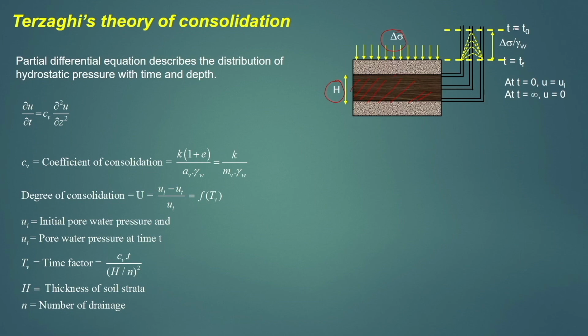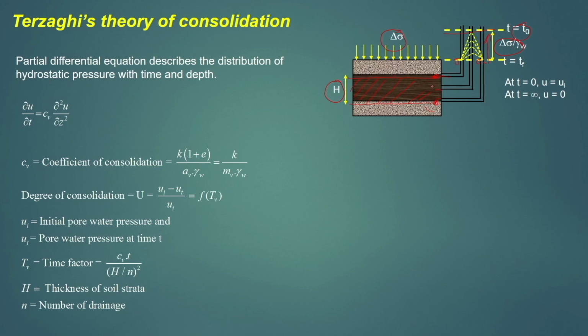Here we can see at T equals T0, that means at the initial stage, the pore water pressure at all the different depths of the soil sample will be equal, and this will be equal to delta sigma by gamma W. With increase in time, the pore water starts to dissipate. Initially, the water present next to the boundary layer between the drainage and the soil sample will escape out first, as a result of which the pore water pressure at this boundary layer becomes equal to 0.